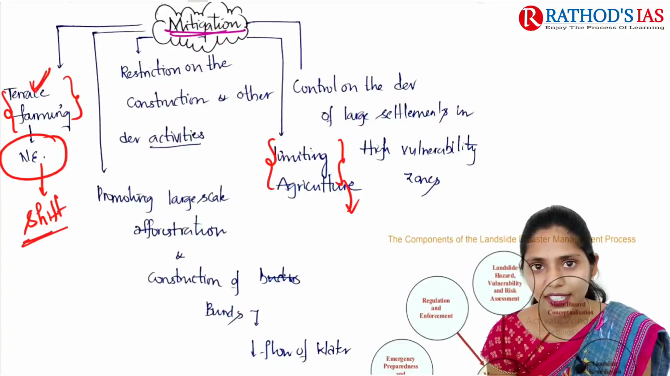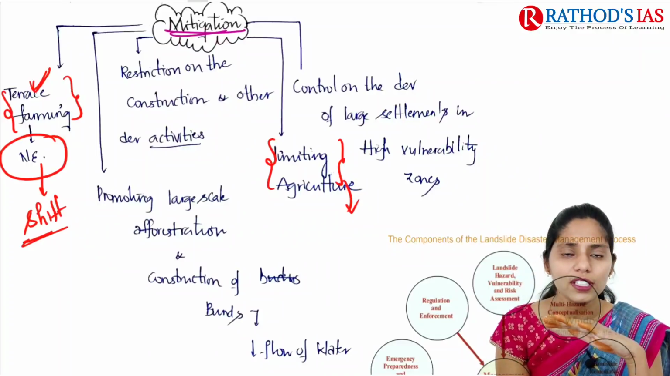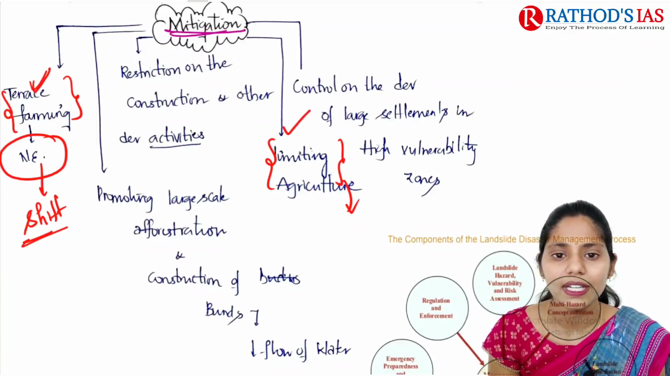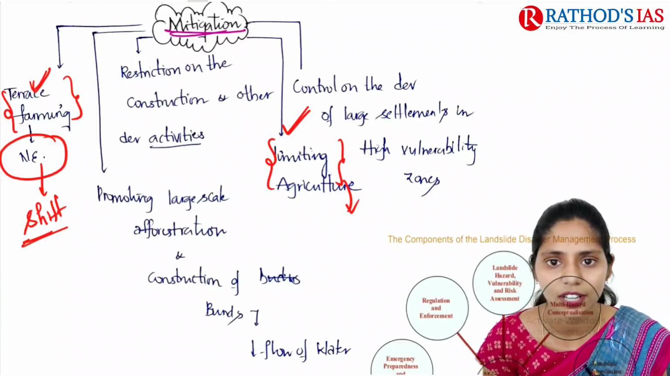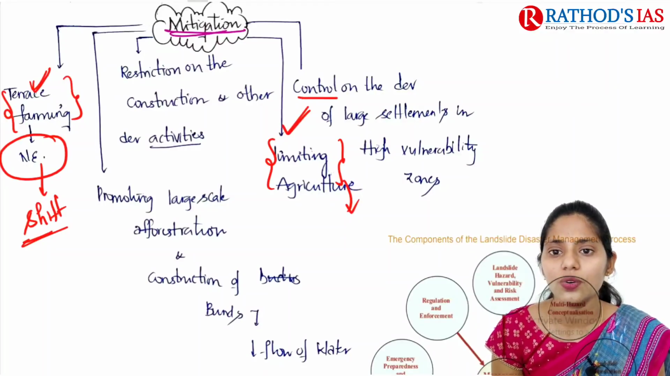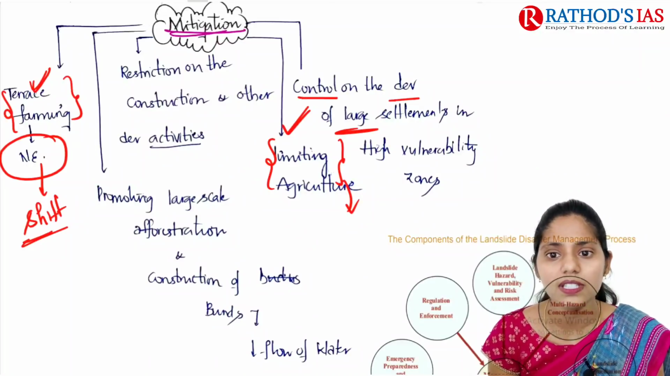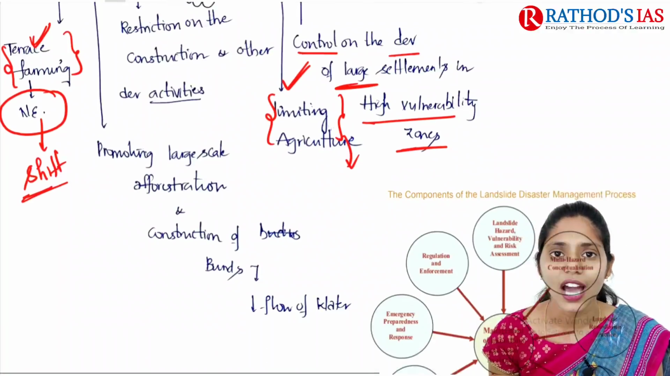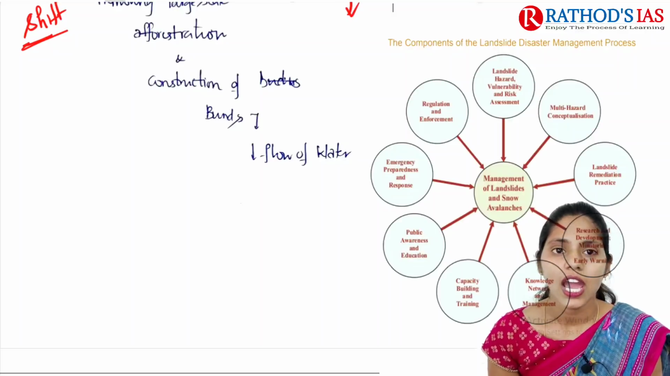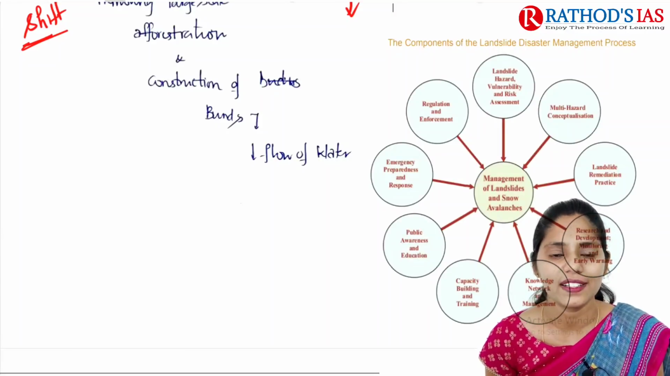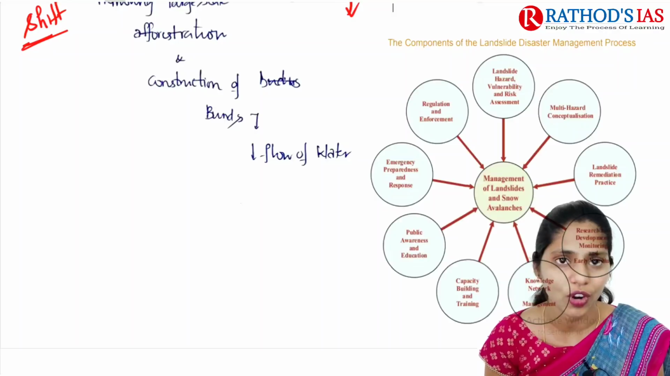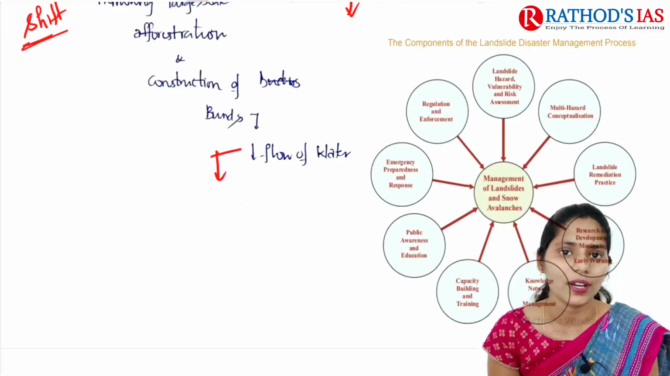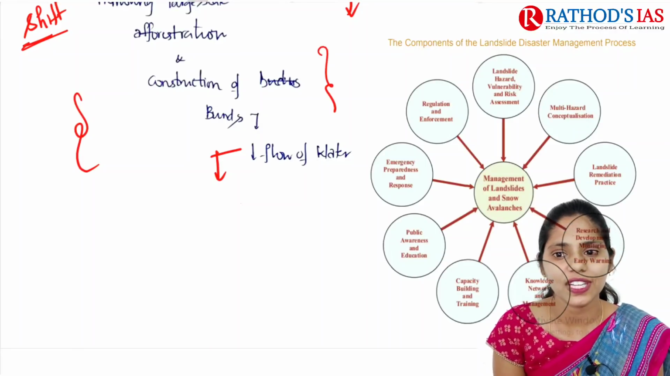In agriculture, we are mainly cutting down the forest, and we are converting this forest land into agriculture. So we can limit agriculture mainly to prevent these landslides. And next one is we need to control the development of large settlements in high vulnerability zones. And next one is we need to promote large scale afforestation, and we can go for construction of bunds that will decrease flow of water such that we can minimize saturation of soil particles with water. So these are some mitigation steps we can take.